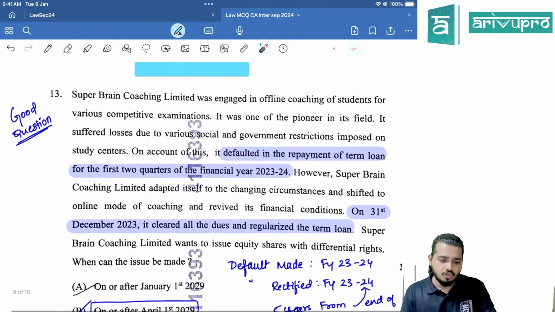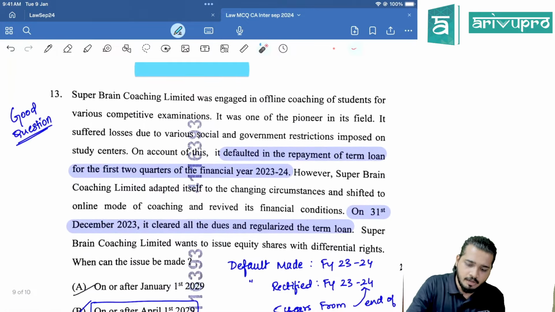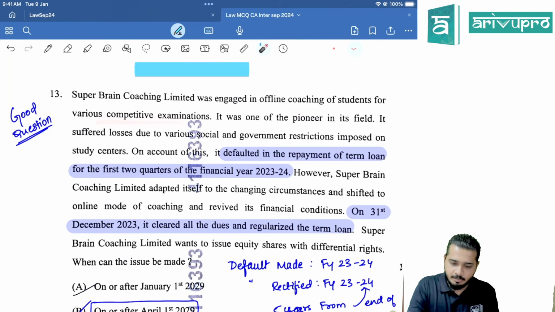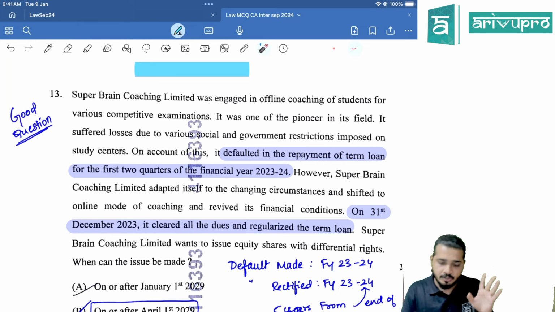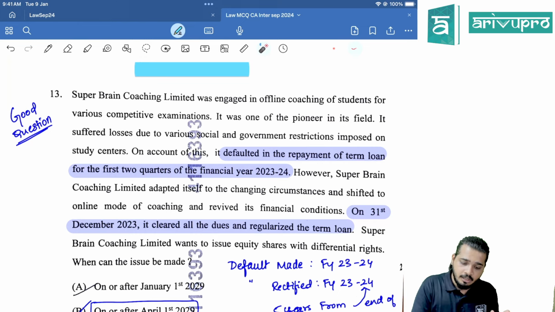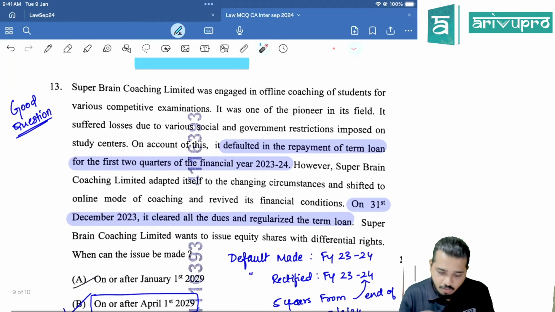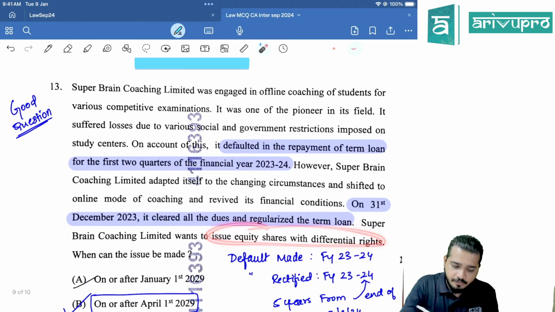13th one. Super Brain Coaching Limited was engaged in offline coaching of students for various competitive exams. Okay, one of the pioneers in its field. It suffered losses due to various social and government restrictions imposed. Defaulted the repayment of term loan for the first 2 quarters of the financial year 23-24. Right, on 31 December 2023, cleared all the dues and regularized the term loan.